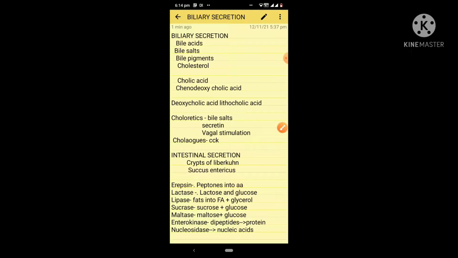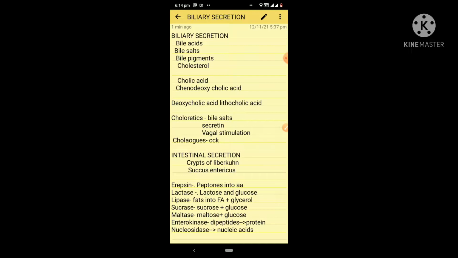Now what is the function of this bile? The main functions of bile are digestion and absorption of the lipids and excretion of the cholesterol. The cholesterol and bile pigments get excreted through bile, and thereby it helps in reducing the blood cholesterol level.